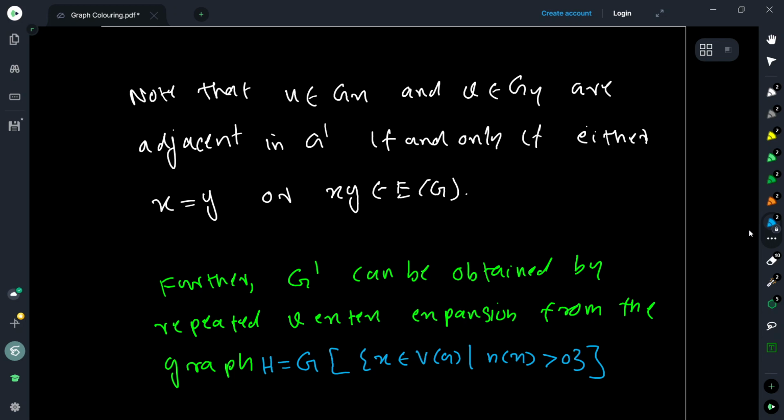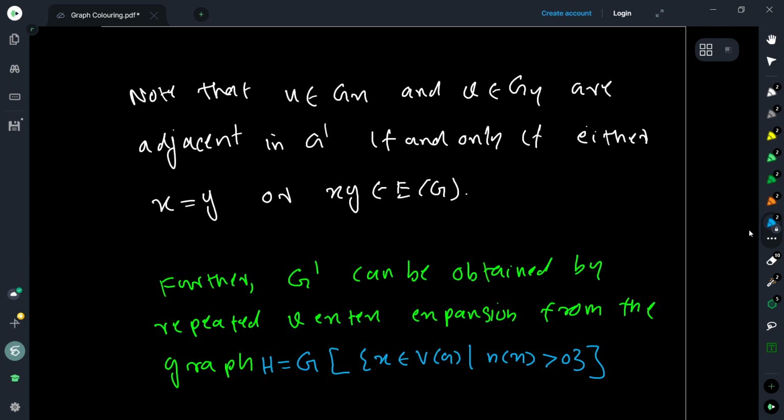So now what we note is that any maximal clique in this graph is actually obtained from the maximal cliques of G itself, by the expansion. Now, we have mentioned this before, that G' can be obtained by repeated vertex expansion from the graph, let's say H, which is the induced subgraph obtained by the set of all vertices for which n(x) is strictly positive, right?